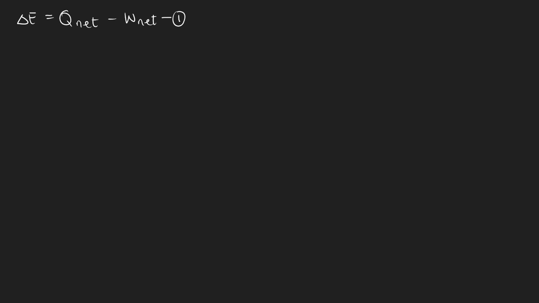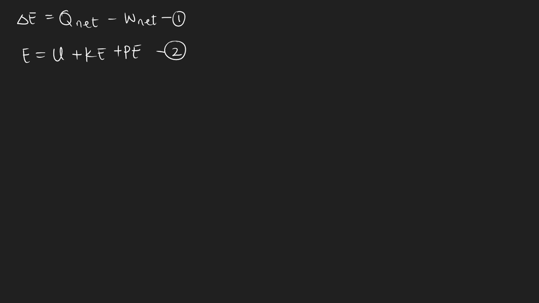So I can write this net change in total energy as E equals internal energy plus kinetic energy plus potential energy. Let's name this equation 2.